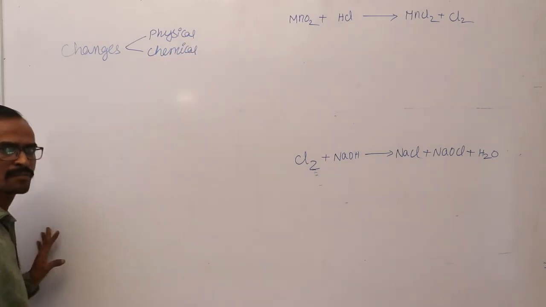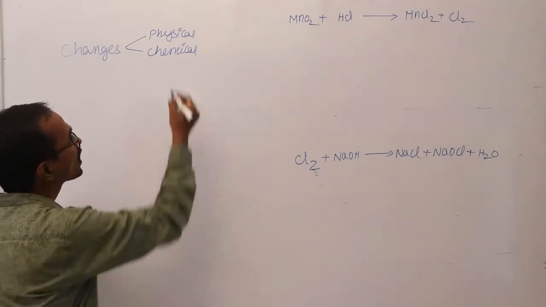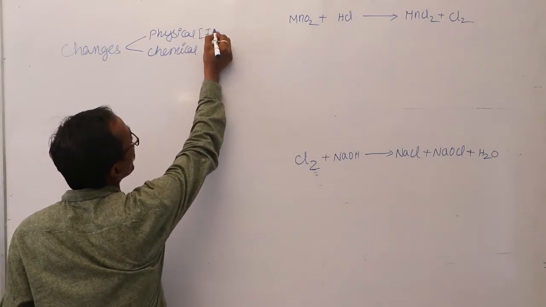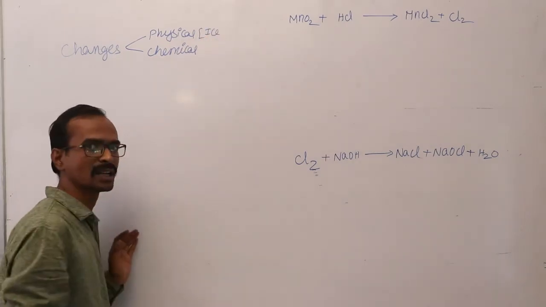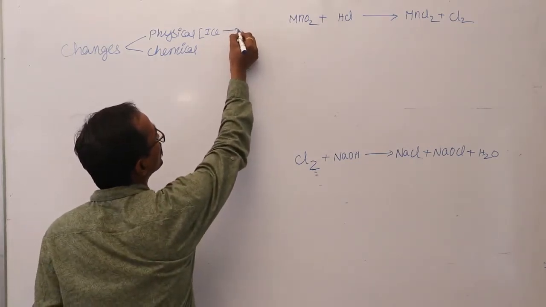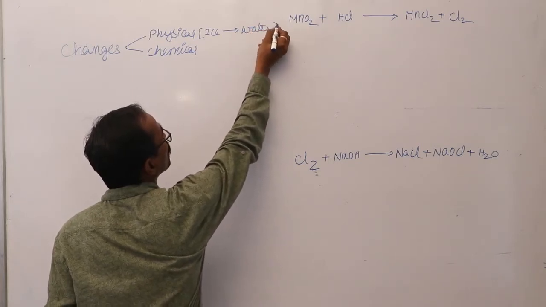What are the examples for these two types of changes? For a physical change, the generalized example: if ice is taken out of the deep fridge and kept in the normal atmosphere, ice melts and is converted into water.